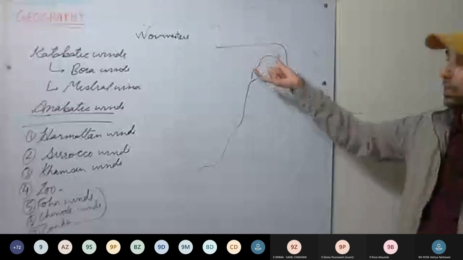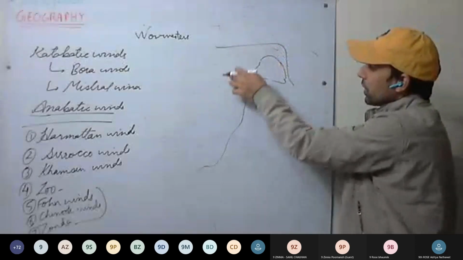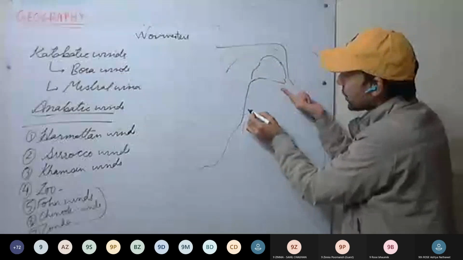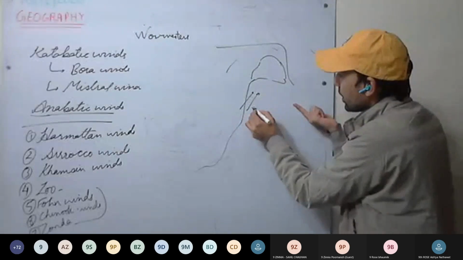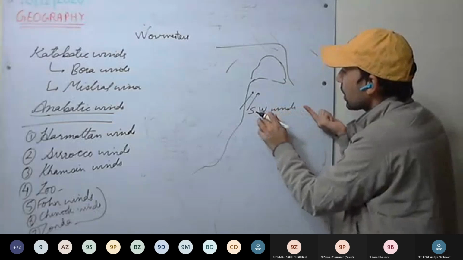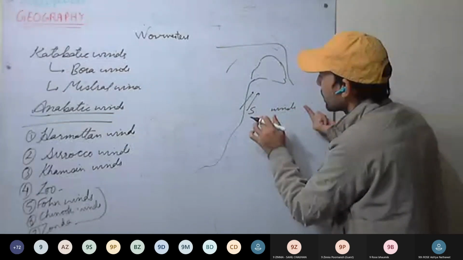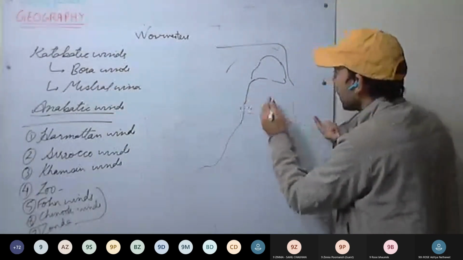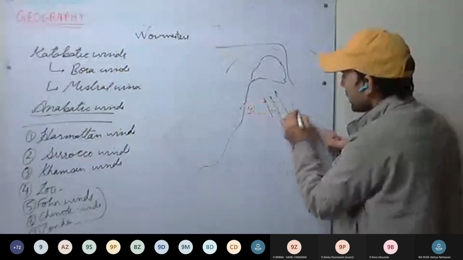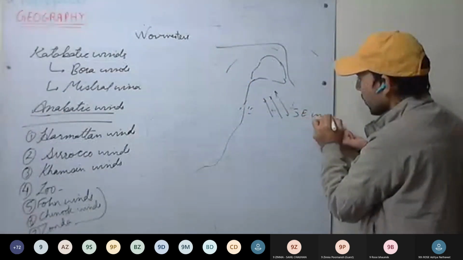Low pressure develops here, over the Chota Nagpur Plateau and here. So one wind is flowing, that is southeast winds. Low pressure develops here and southeast winds are flowing.